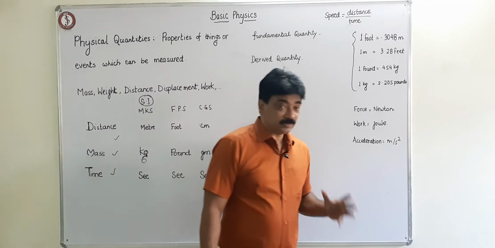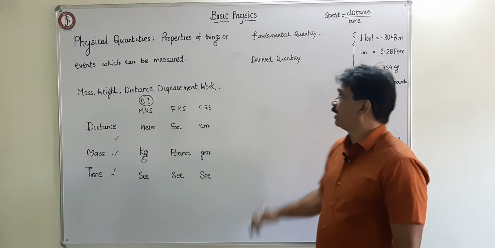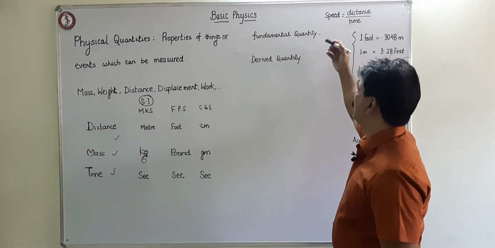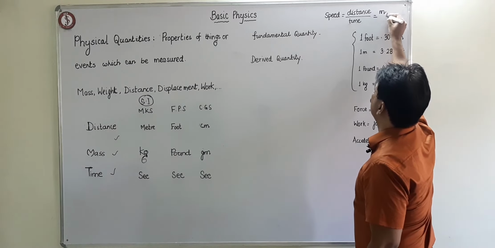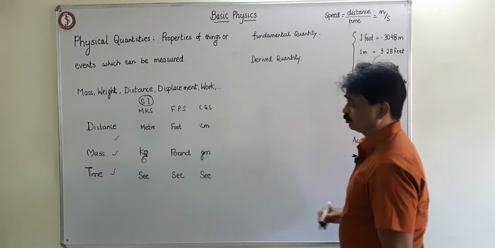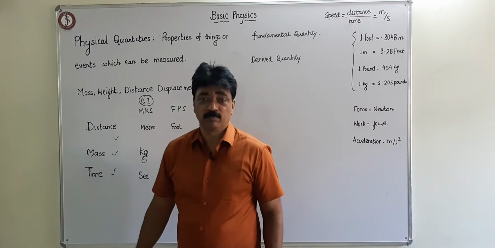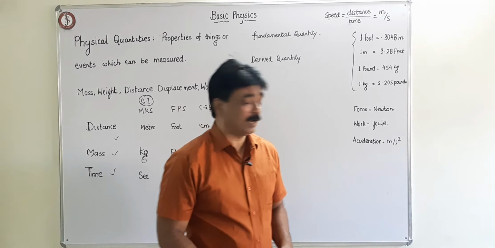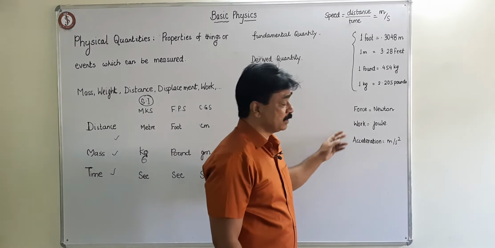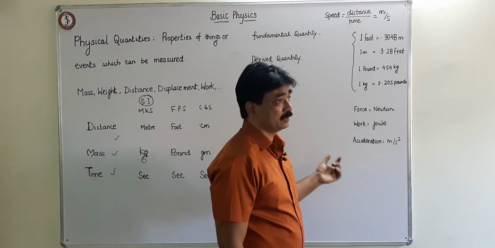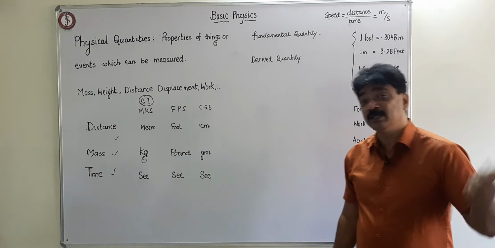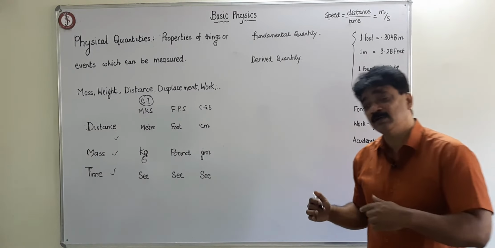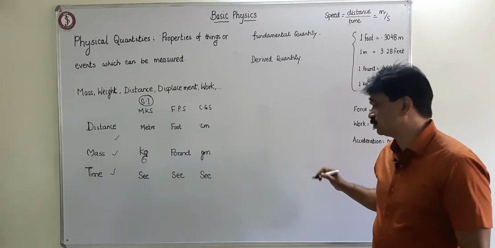So that is the first thing we have to understand. Second thing is what are derived quantity we understood. So derived quantity will have derived unit, like for distance you place meter and for time you place second. So unit of speed will be meter per second. So meter per second is a derived unit. For acceleration it is meter per second square, because acceleration will be change in velocity. So the unit of velocity is meter per second divided by time. The meter per second by second, so it will be meter per second square.